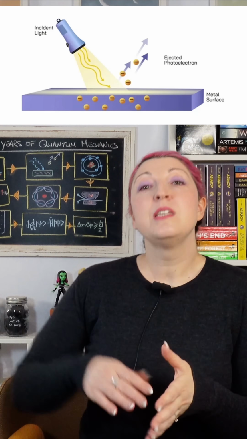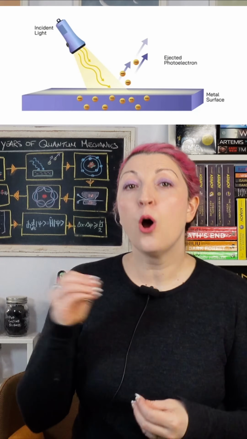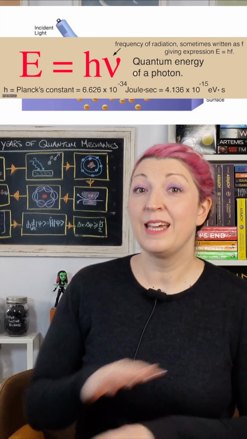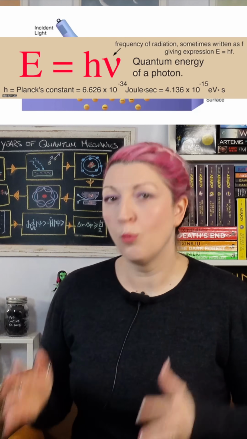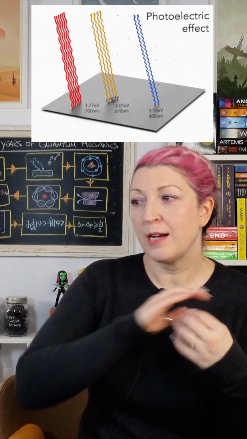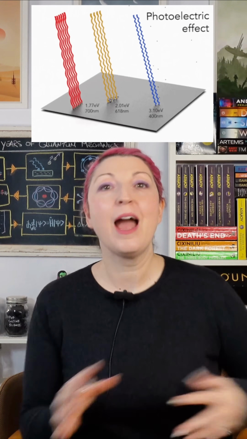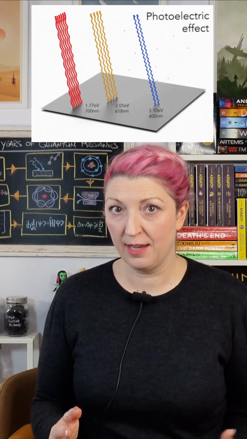The energy of the ejected electrons depended only on the color of the light, or its frequency. It didn't care how bright the light was. So faint blue light could knock out some pretty high energy electrons, whereas really bright red light, no matter how intense it was, did nothing at all.